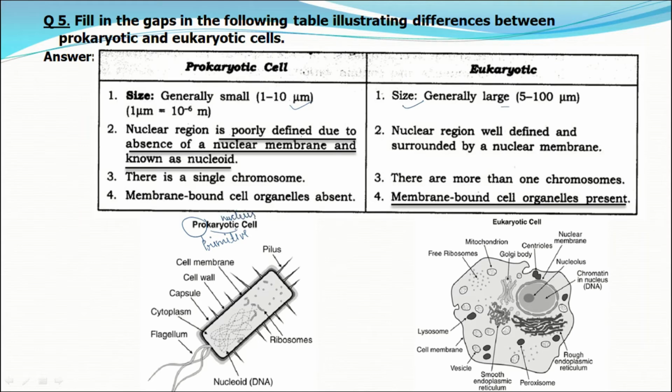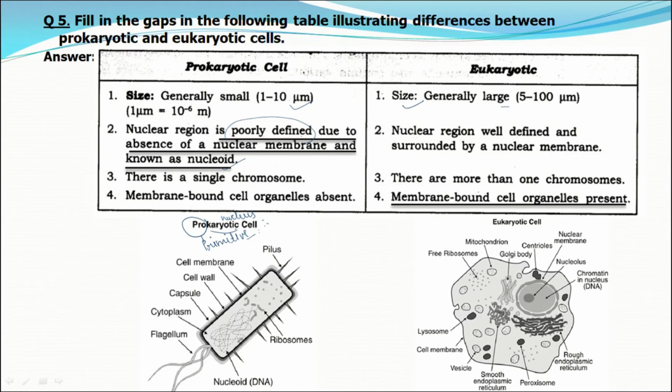So the organisms which have a primitive type of nucleus are known as prokaryotic cells. Primitive means early type, that means the nuclear region is not well defined here, or we can say poorly defined due to the absence of the nuclear membrane, and this region is known as the nucleoid.